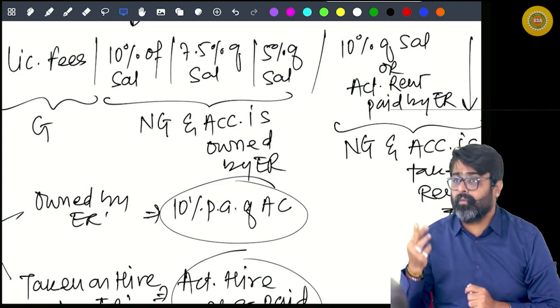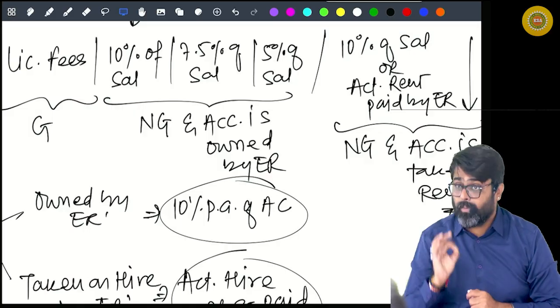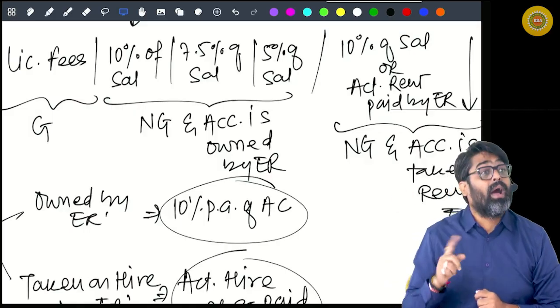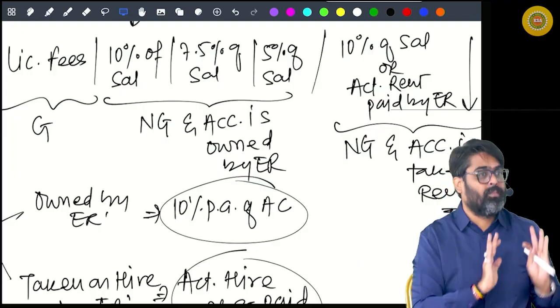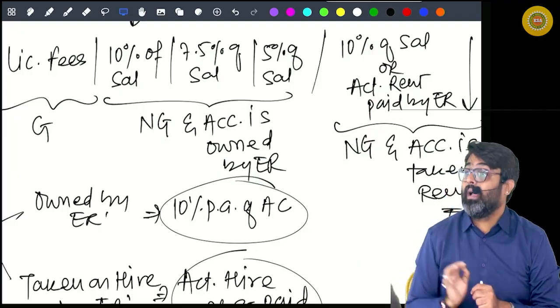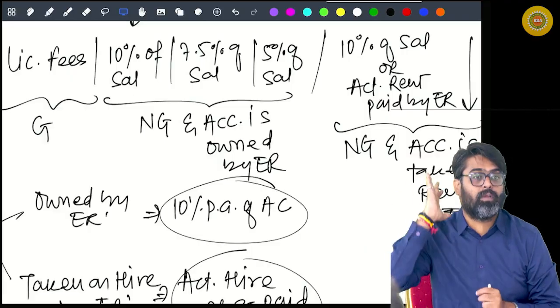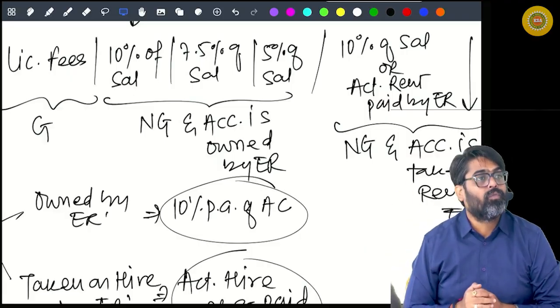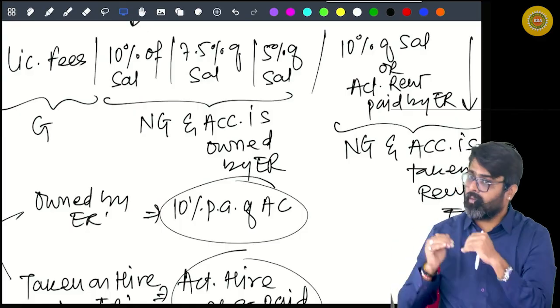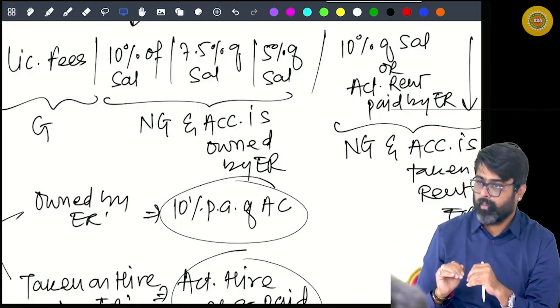Number 1, DA not in terms. Number 2, employer's contribution to provident fund. Number 3, value of all other perquisites, whether monetary or non-monetary. Number 4, exempt portion of allowances. See, you will get some allowances from your employer.